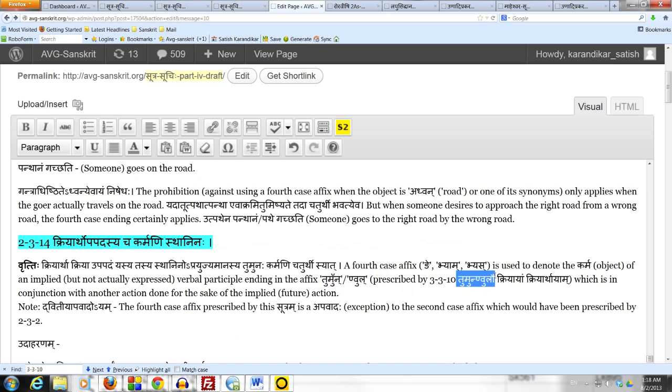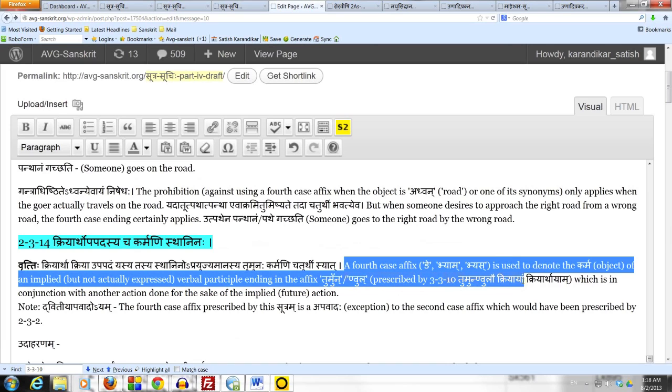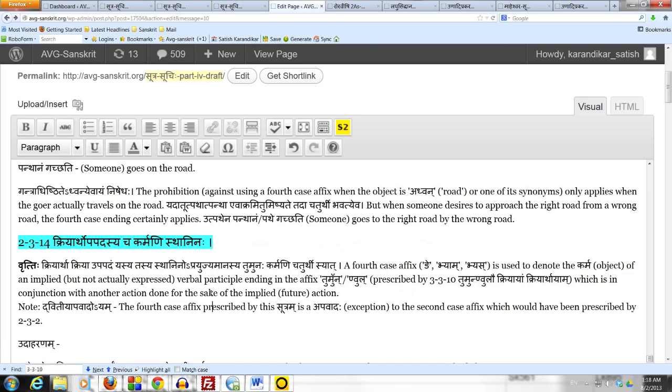So the meaning of the entire sutram becomes: a fourth case affix is used to denote the karma, object, of an implied but not actually expressed verbal participle ending in the affix tumun or nul, prescribed by 3.3.10, tumun nulau kriyayam kriyarthayam. And the participle is in conjunction with another action done for the sake of the implied future action. The implied future action is the one which is implied by the suppressed verbal participle ending in the affix tumun or nul.